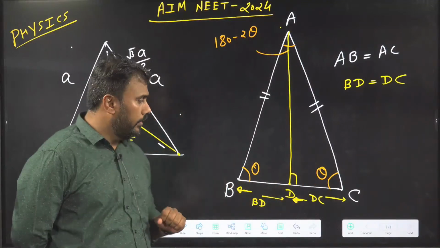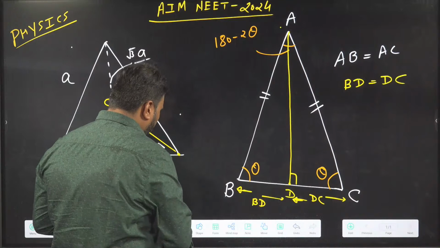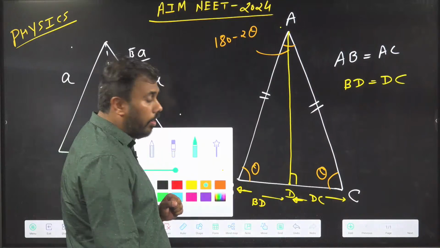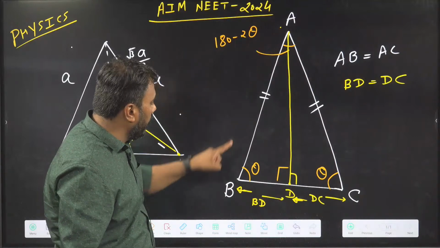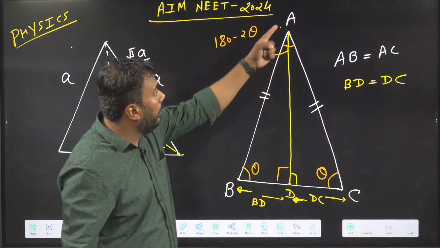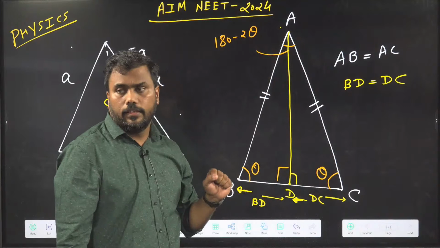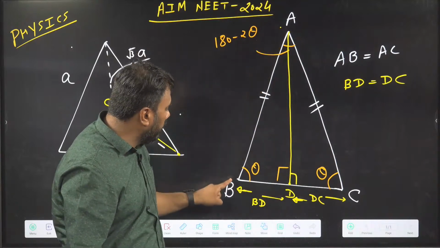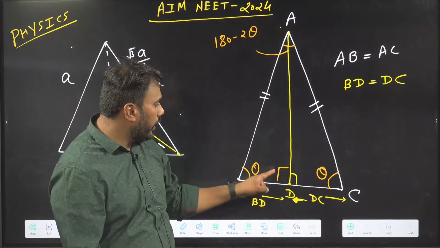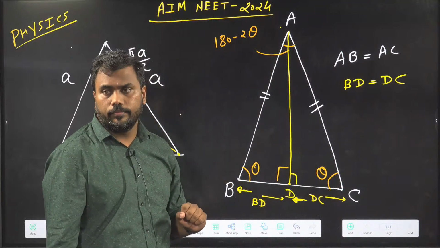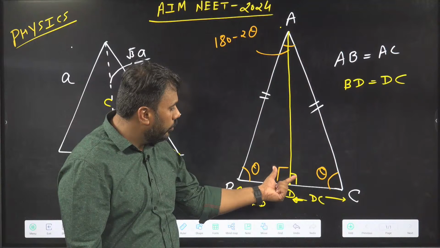Why are these two distances equal? I can explain this also. We can prove these two distances are equal. How? See, I am getting two triangles here, triangle ABD and triangle ADC. Both of these triangles have one angle that is 90.